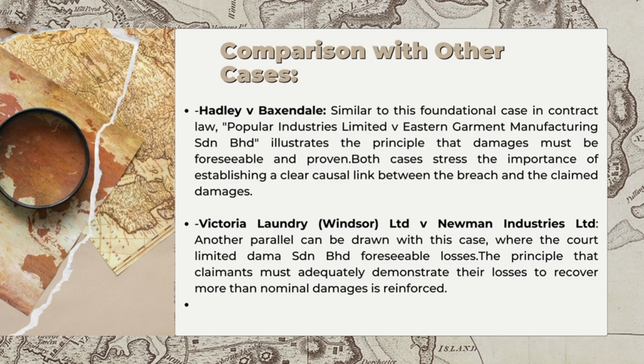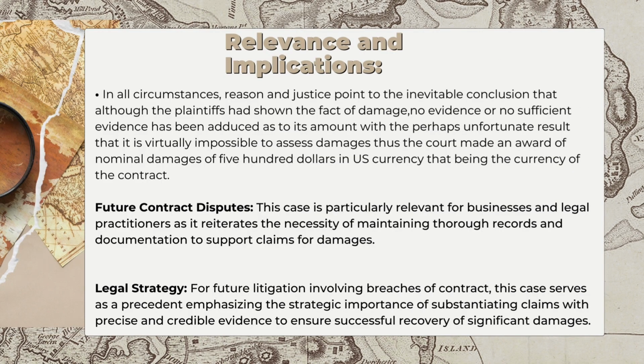In the case of Popular Industries, they did not deliver the items on time. So, on the relevance and implications, the reason and justice point to the inevitable conclusion that although the plaintiffs had shown the fact of damage, no sufficient evidence was adduced as to the amount. Thus, only $500 was awarded.